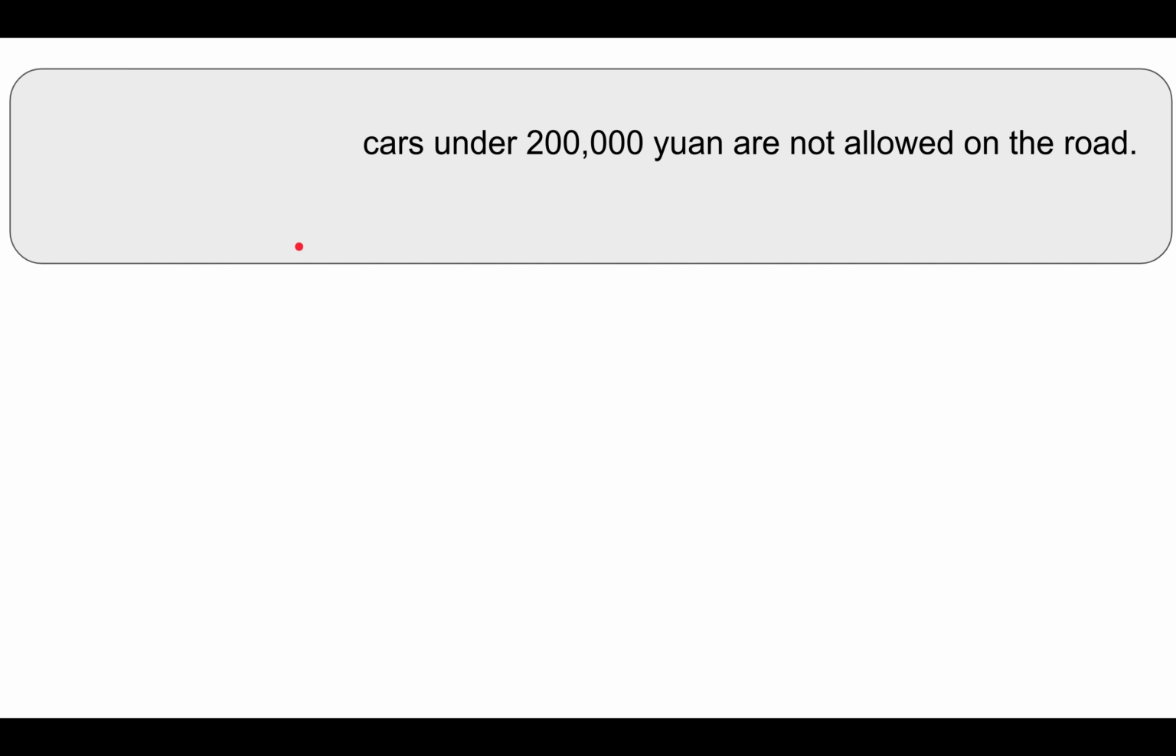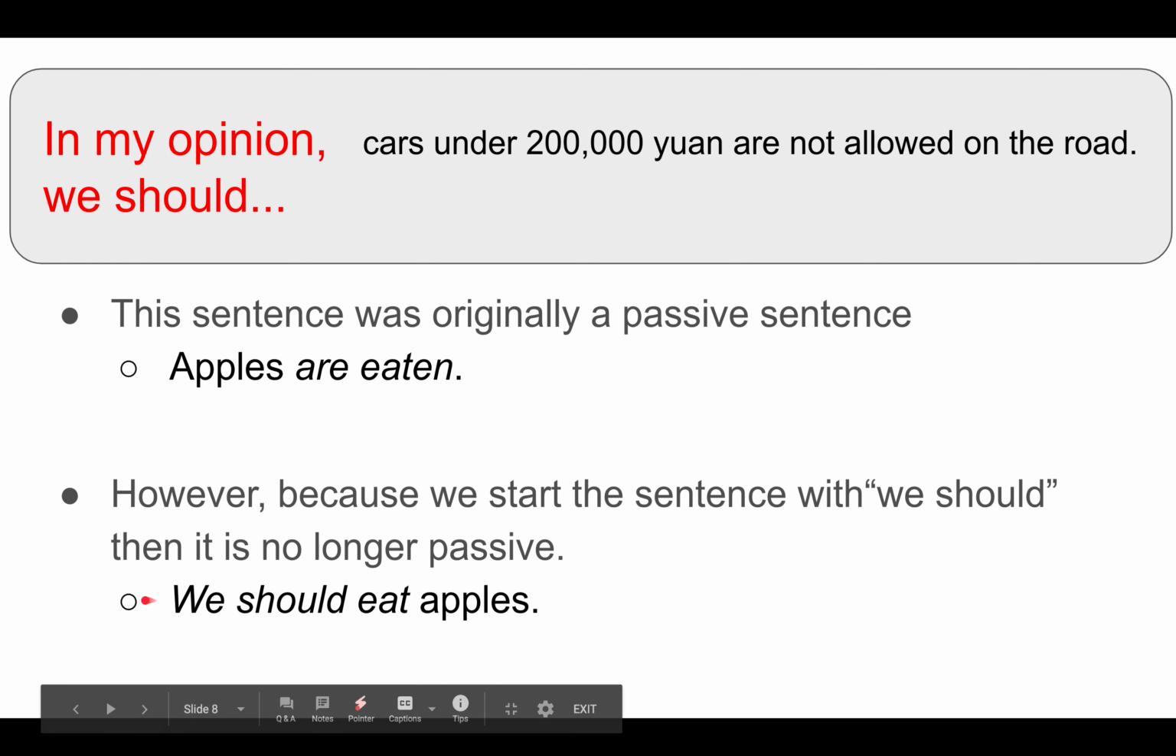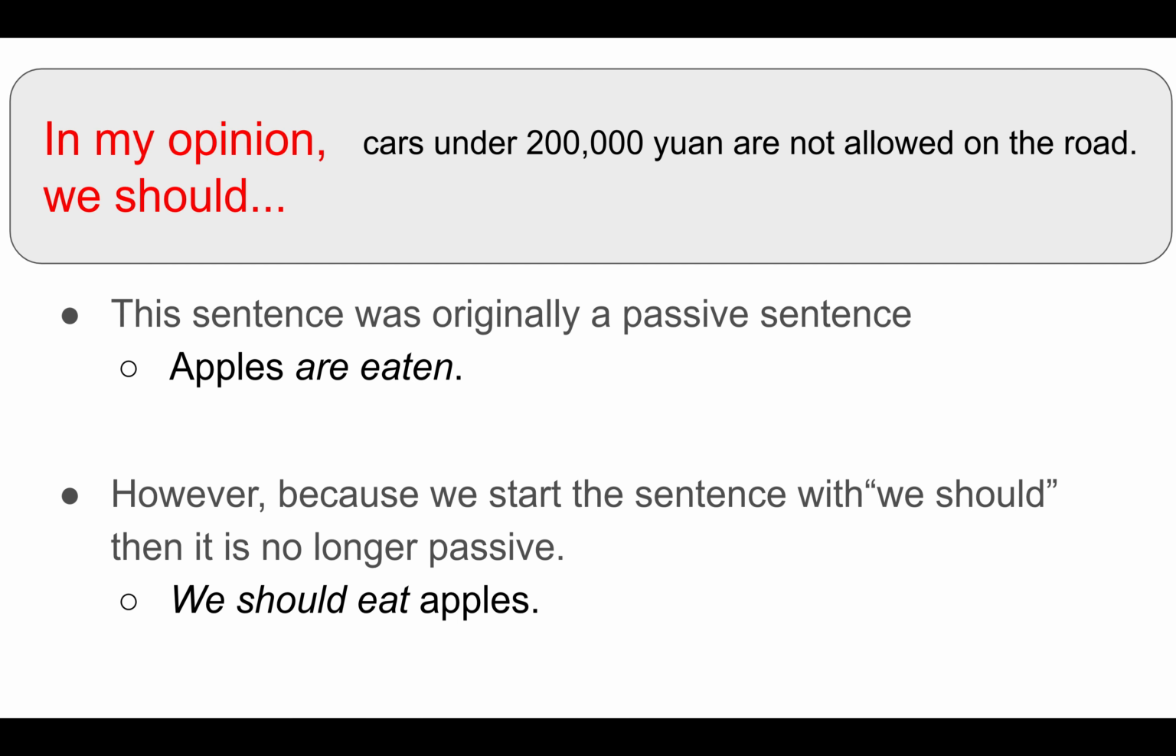Next, in my opinion, we should. The major change here is because this sentence was originally a passive sentence. For example, apples are eaten. Who eats the apples? People. Do we need to say people? No. Apples are eaten. However, because we start the sentence with "we should," it is no longer passive. We have to change the sentence, and instead we say we should eat apples.